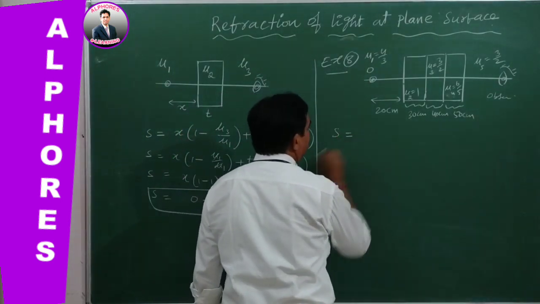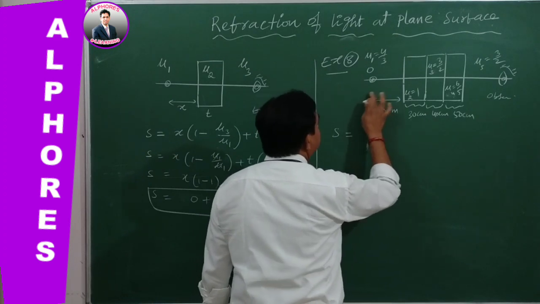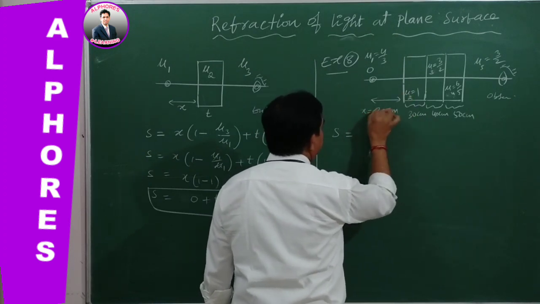Total shift is equal to, its thickness, say x.